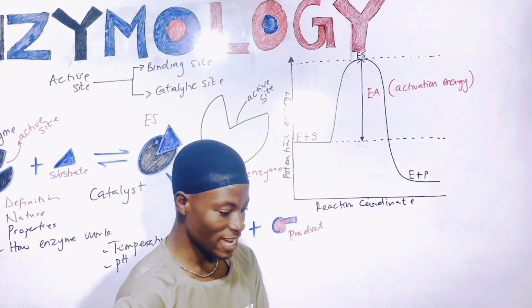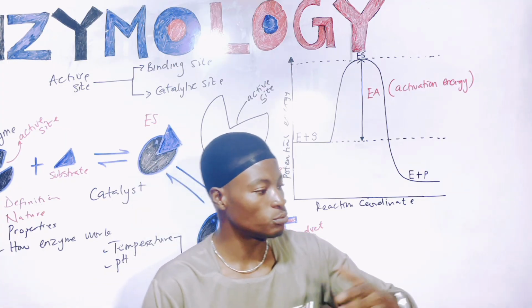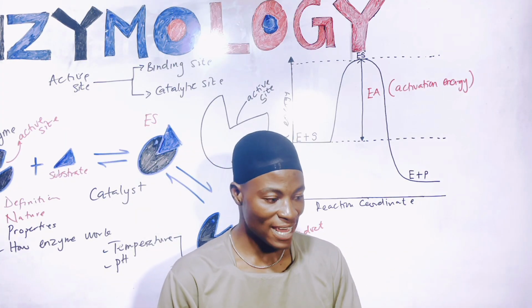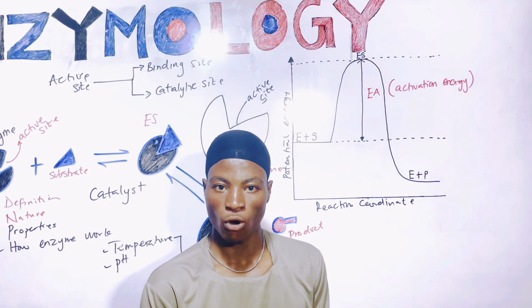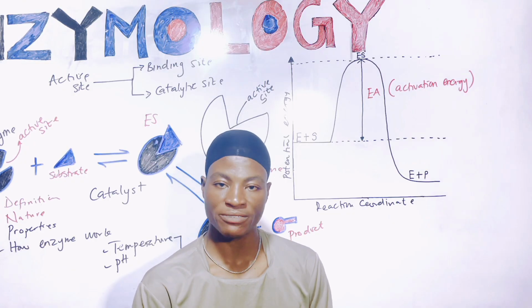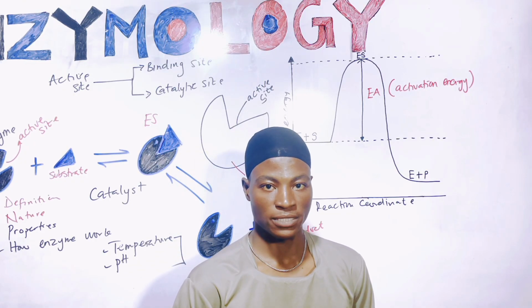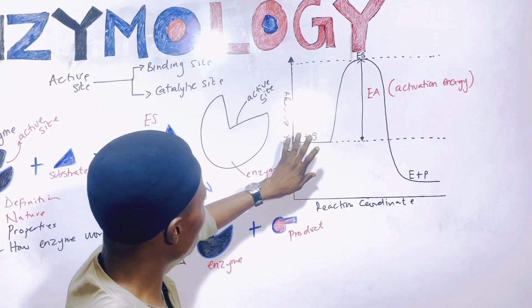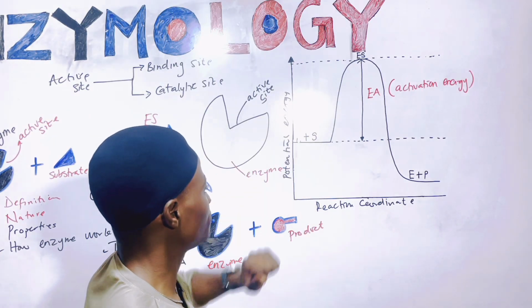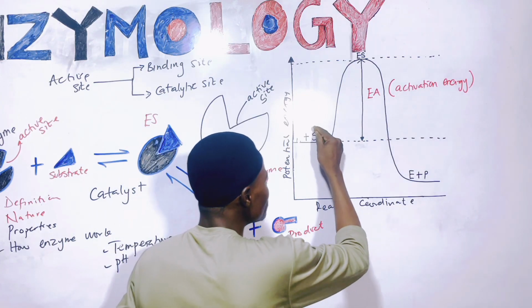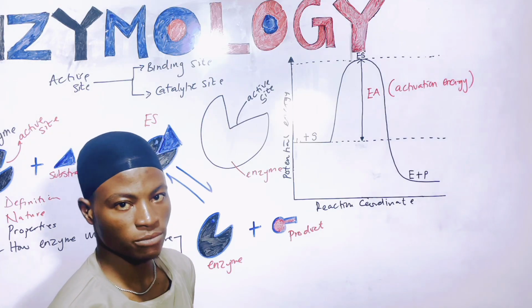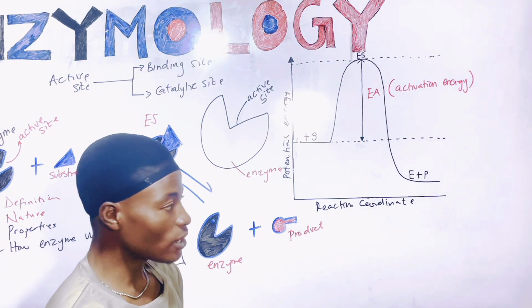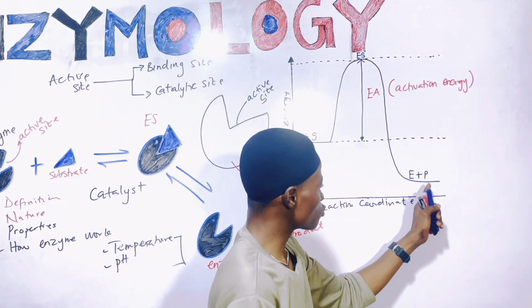In order for the enzyme to act on the substrate and convert it to products, there is a minimum amount of energy that the reaction must meet. That minimum energy is referred to as activation energy. Now look at this. Imagine we do not have an enzyme. Then how can this substrate convert to products? It's not possible, right? How can the substrate itself convert to product?